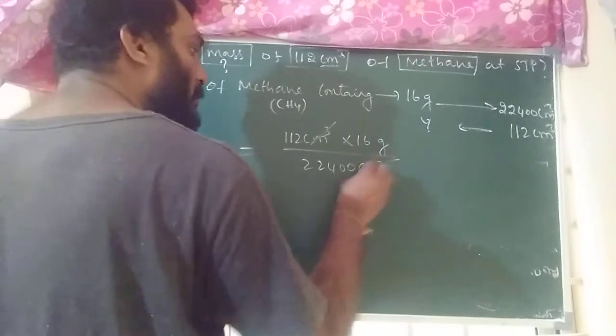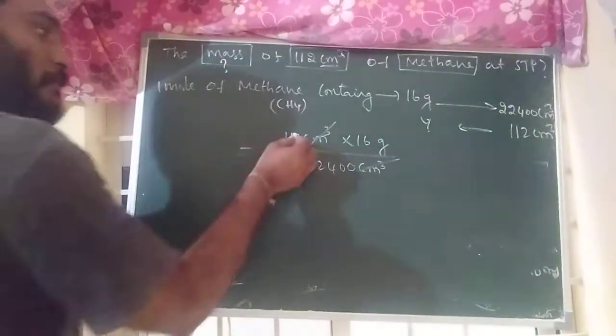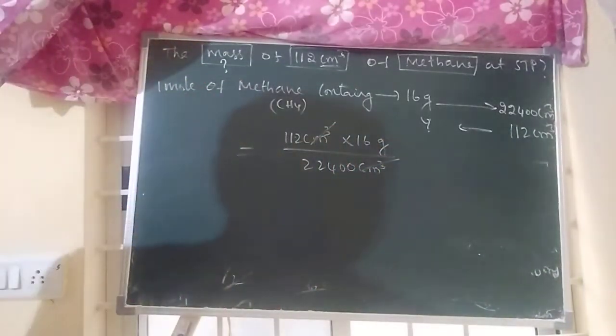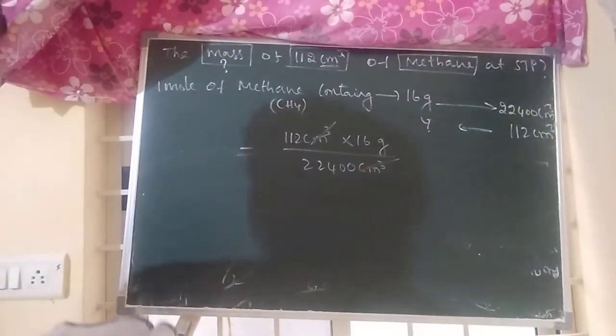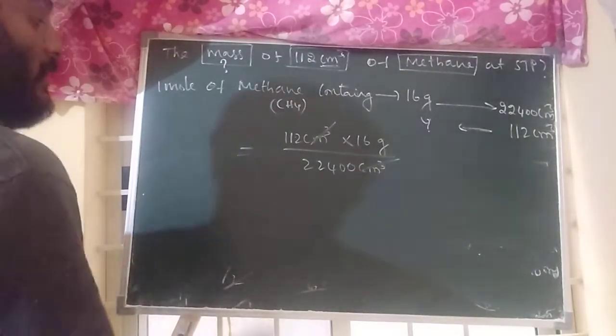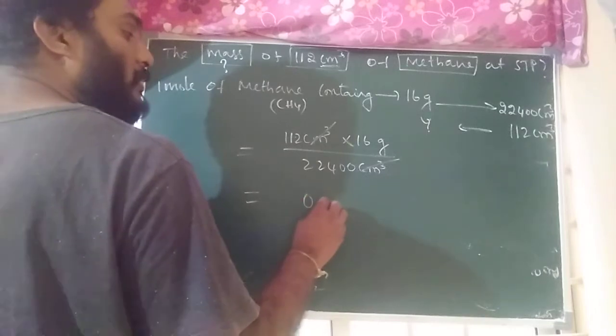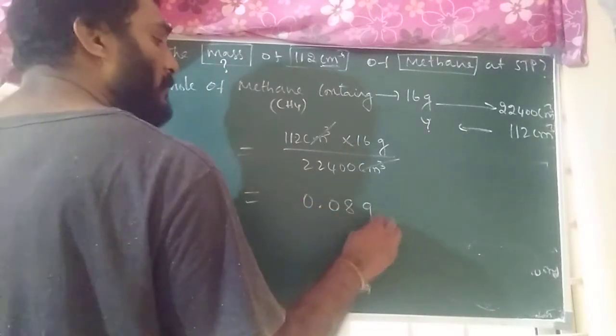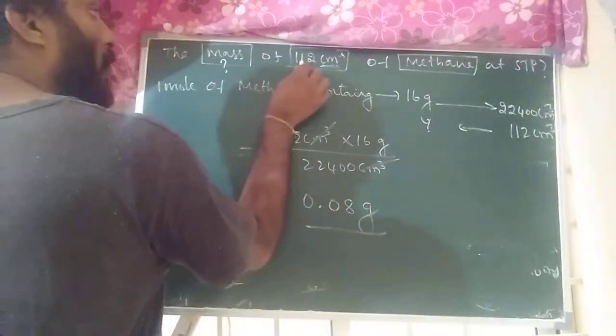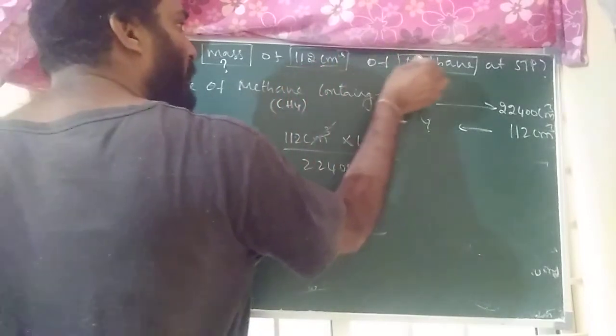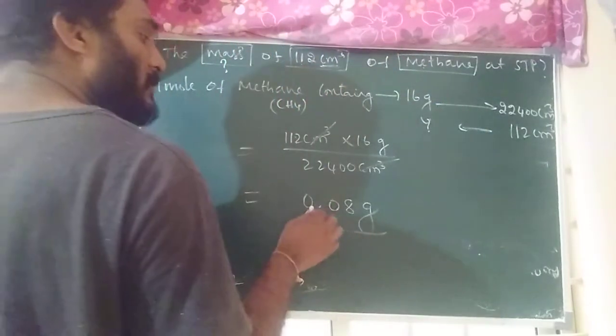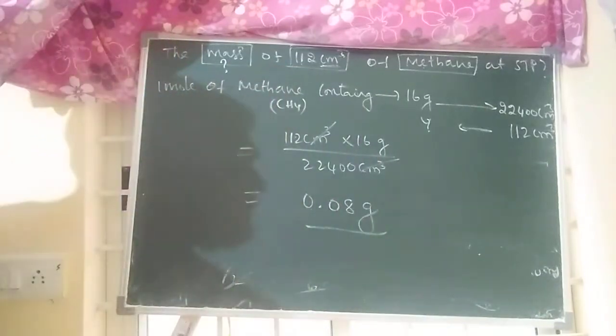Centimeter cube gets cancelled. Simplify 112 by 22,400. What final answer will you get? 0.08 grams. So 112 centimeter cube of methane contains 0.08 grams.